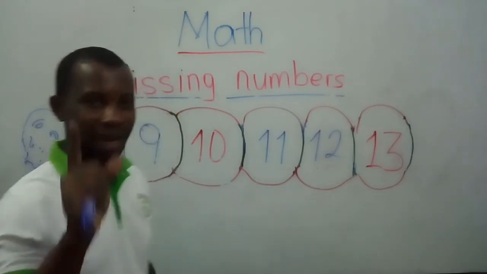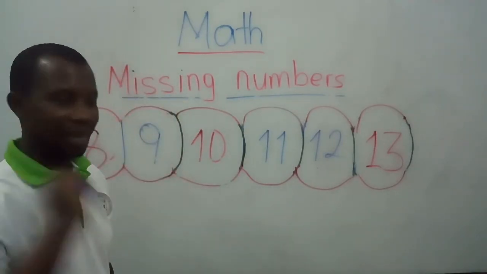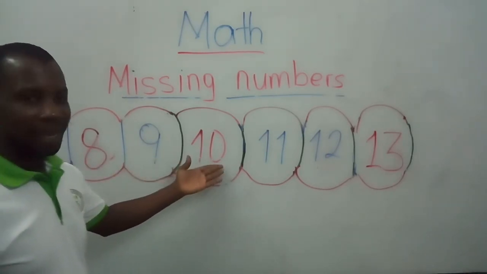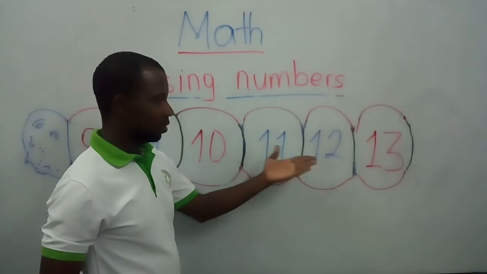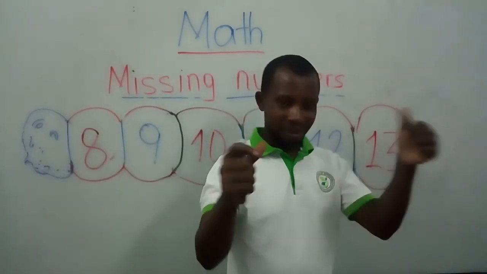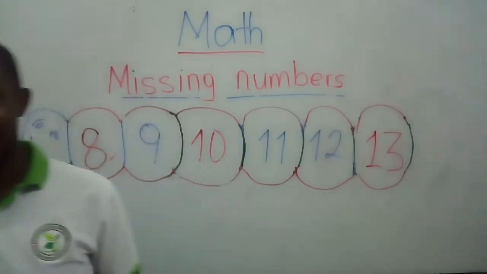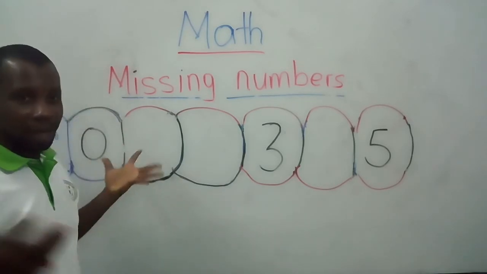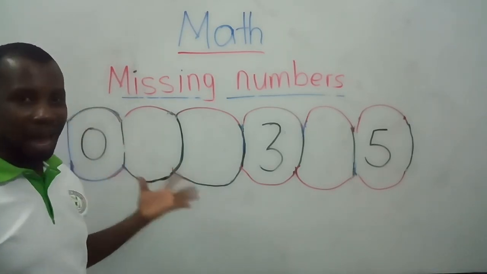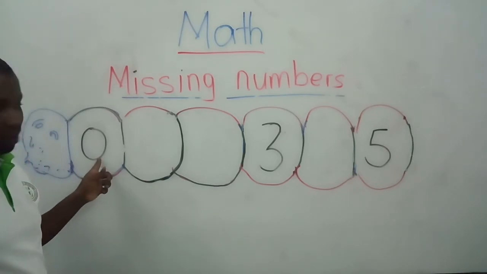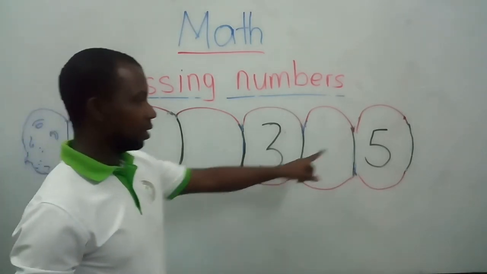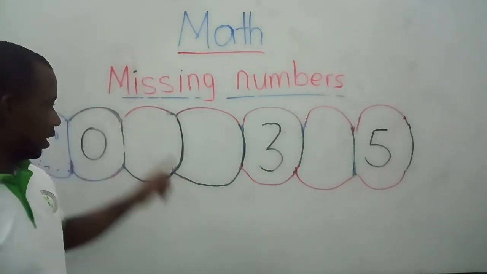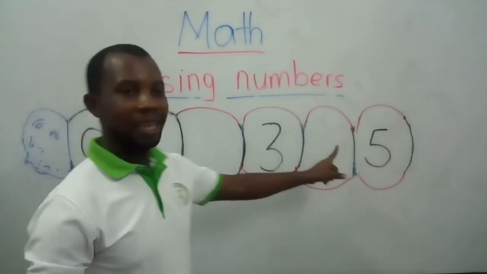So we are going to count all together one more time. Let's go. 8, 9, 10, 11, 12, 13. Very good. Very good. Now, on the board, we have a new number. The new numbers we have on the board are 0, 3, and number 5. So, we are going to look for the missing numbers here, here, and here.